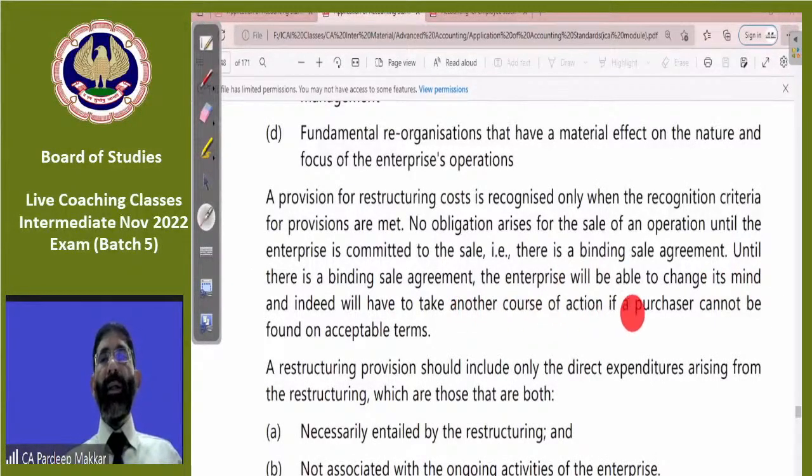Until there is a binding sale agreement, the enterprise will be able to change its mind and will take another course of action if the purchaser cannot be found on acceptable terms. So there may be some mistake. Until there is a binding sales agreement.